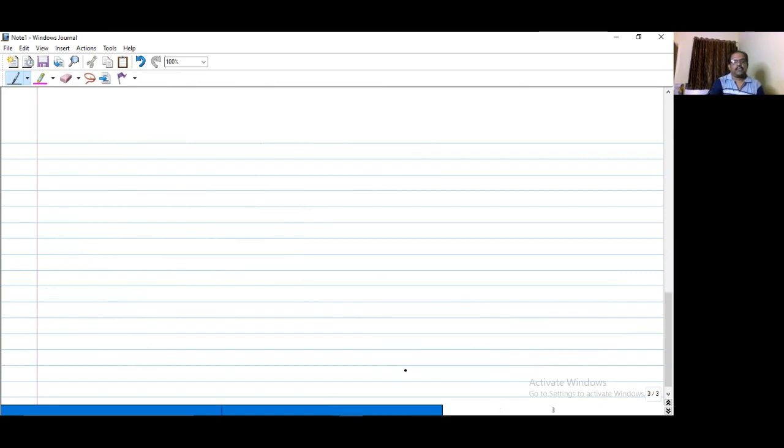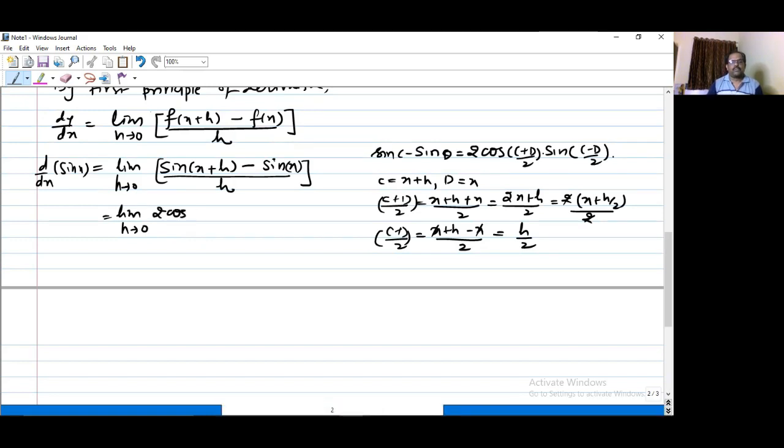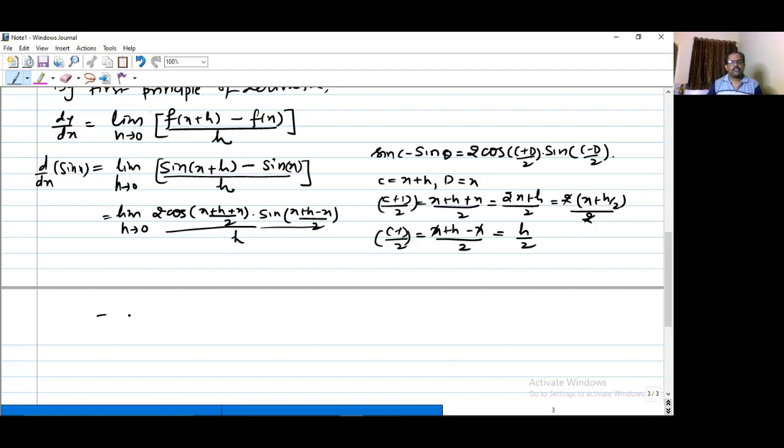Okay. तो क्या होगा यहाँ? Let us see. So sin(x+h) minus sin x, we apply the formula for sin c minus sin d first. It will become 2 cos of (x+h+x)/2 into sin of (x+h-x)/2, and the whole divided by h. So what does this give us?